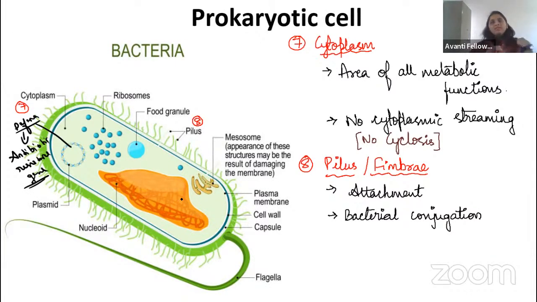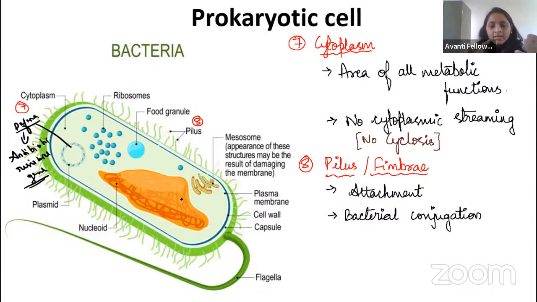Some of you will think, ma'am, do the genomic DNA and the plasmid DNA replicate together? No, guys. In one bacterium there may be 3, 4 or 10, 15 plasmids, not only one. But the genomic DNA will be only one. The genomic DNA will replicate by itself, whereas the plasmid DNA will replicate by itself. Not related.